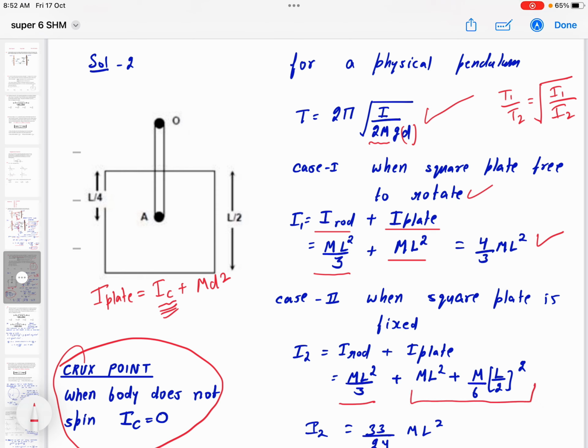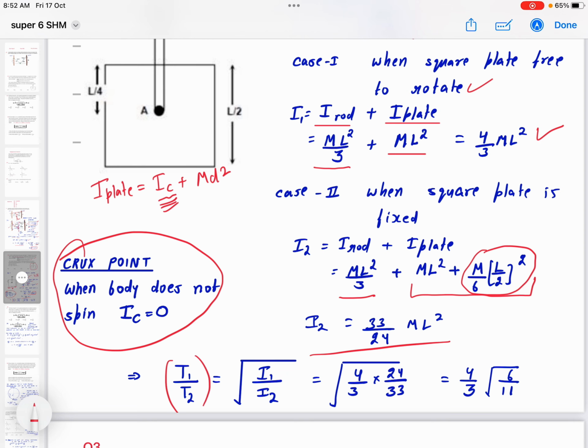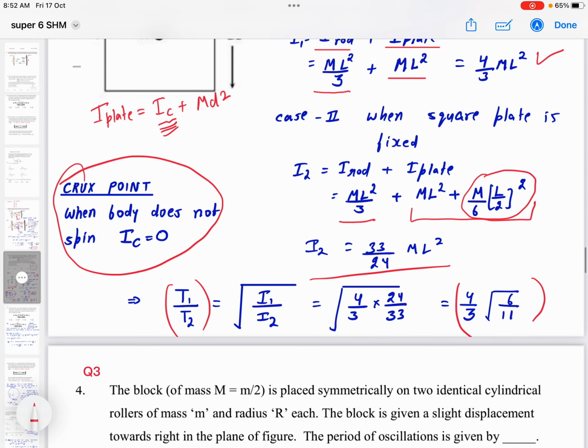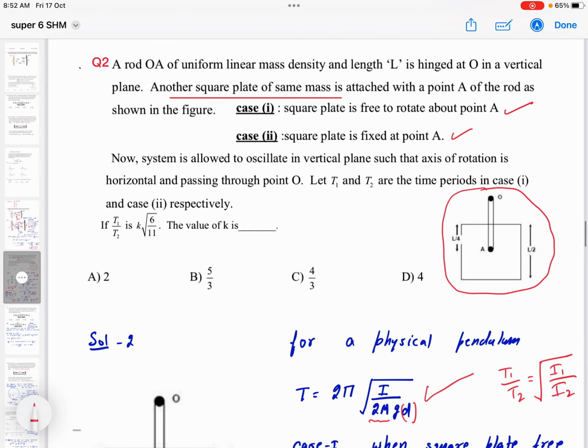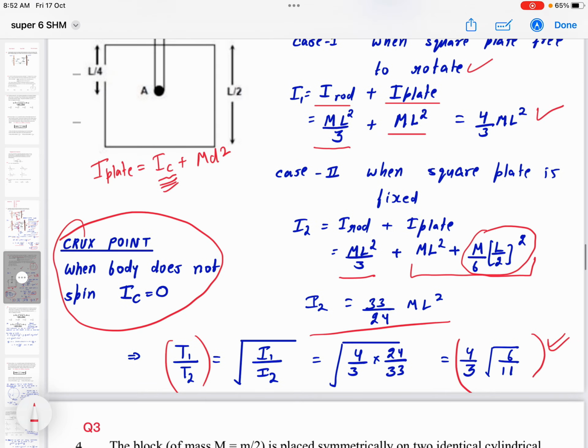And in the second case, that is I_C, the moment of inertia of the plate about its center of mass, so that is I2. Okay beta, so now the ratio of time periods is this quantity. Okay, so that is our answer, right? So the value of k was required, and the value of k will obviously be 4 by 3. So C is the right option.